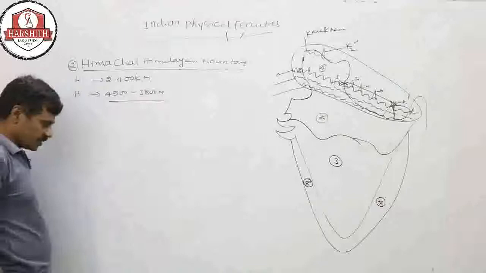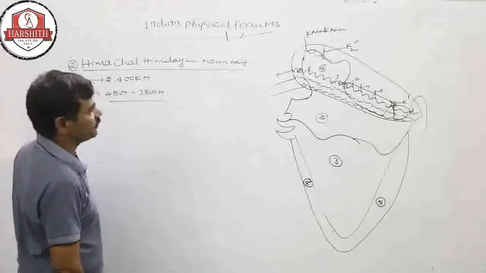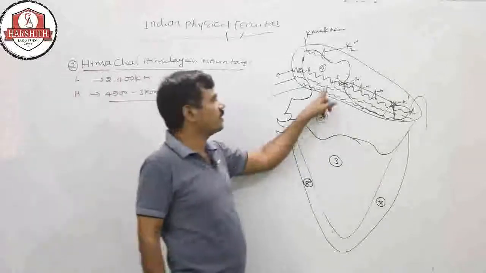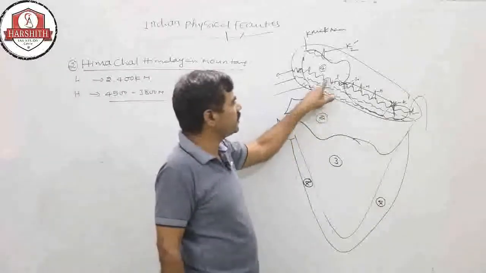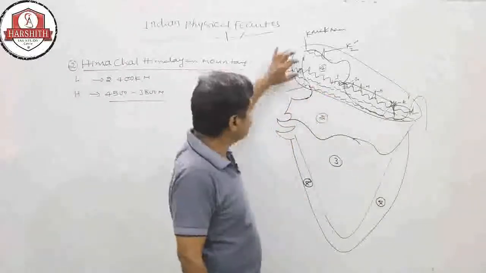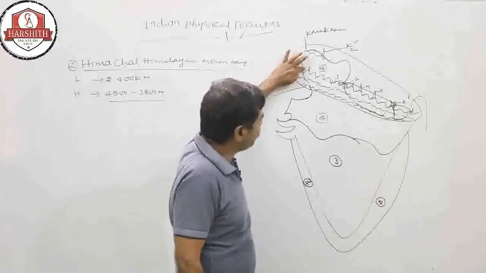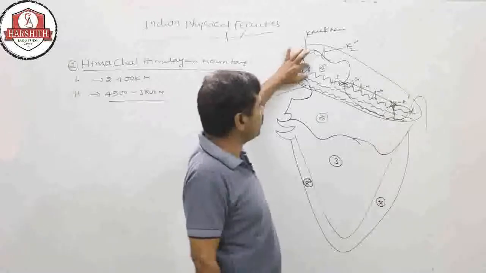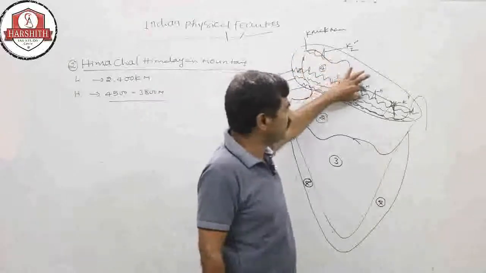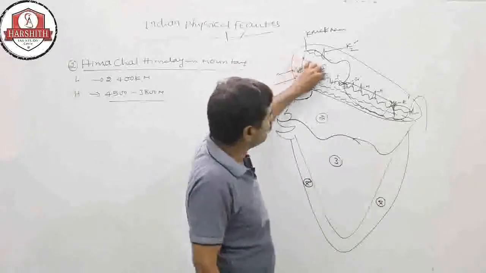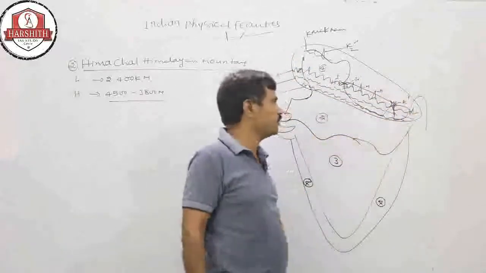This is the height of the Himachal. So now you can see the differences between Himadri and Himachal. Himadri mountains are attached like a chain, attached mountains with no break.